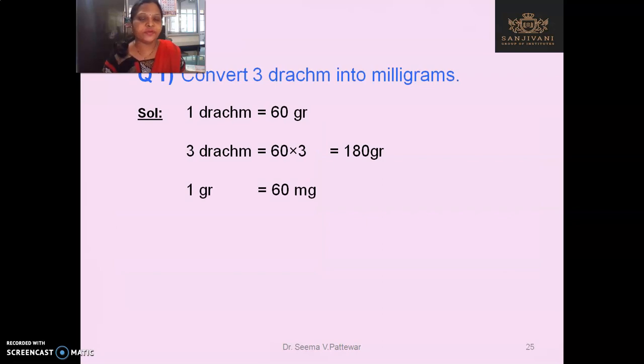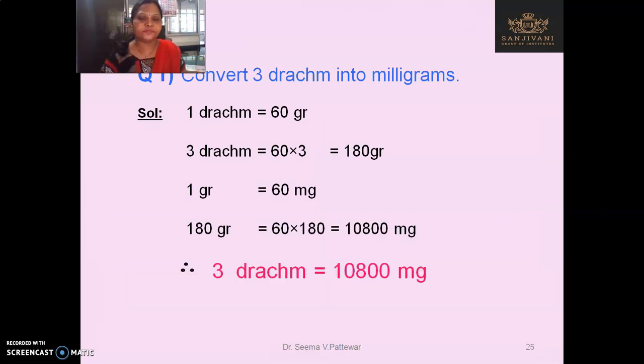So these are for your calculations. 1 drachm is equal to 60 grains. So 3 drachm, you just multiply 60 by 3, is equal to 180 grains. Likewise 1 grain is equal to 60 milligram. So 180 grains is equal to how much? You have to multiply, and it will become this.